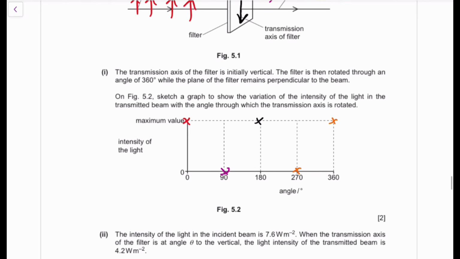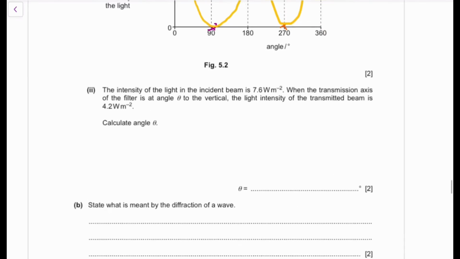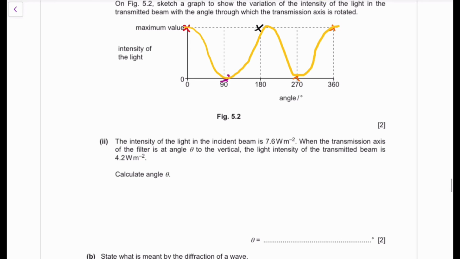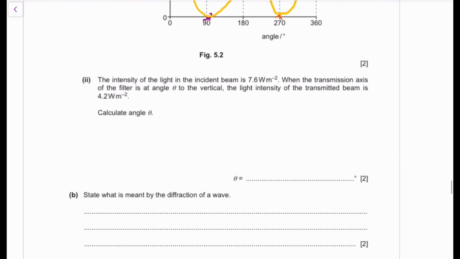Then you just draw a sinusoidal graph. So you just draw something like this, something like that, something like this, and something like that, right? So basically, that is what they expected you to draw. Again, you were asked for light intensity with maximum values. Then you're going to need a sinusoidal shaped curve. Very important.